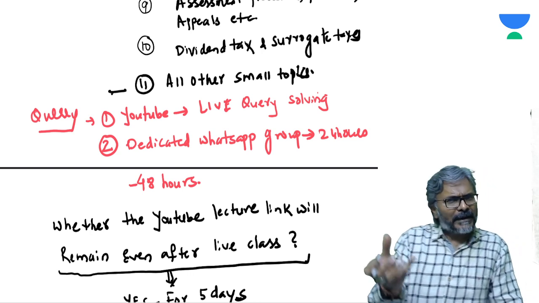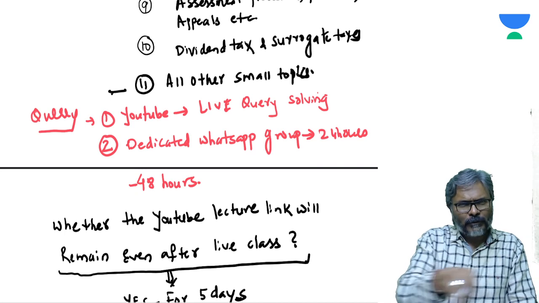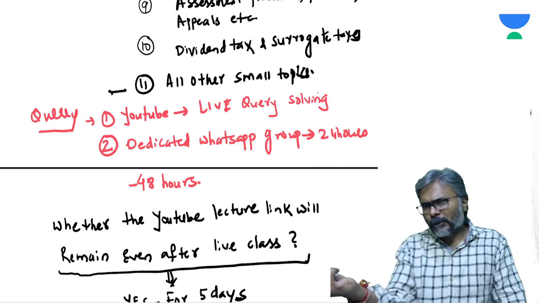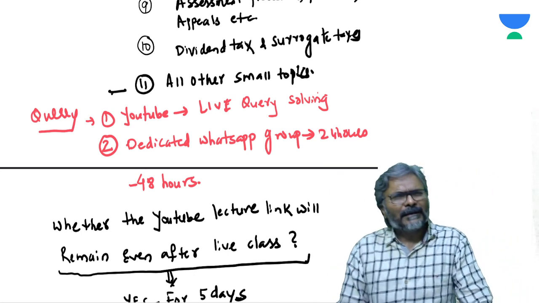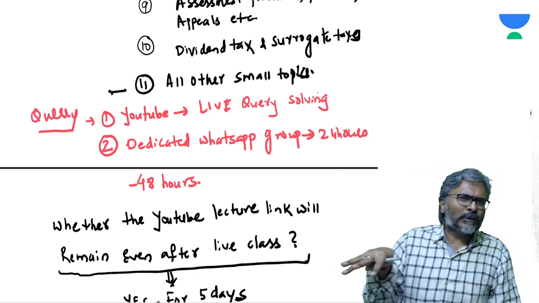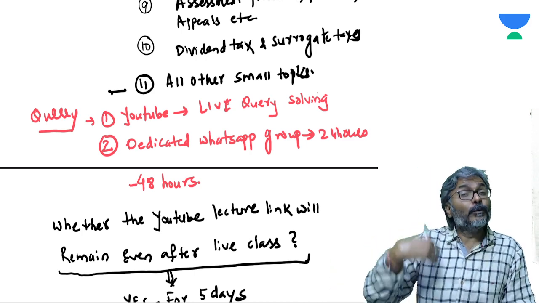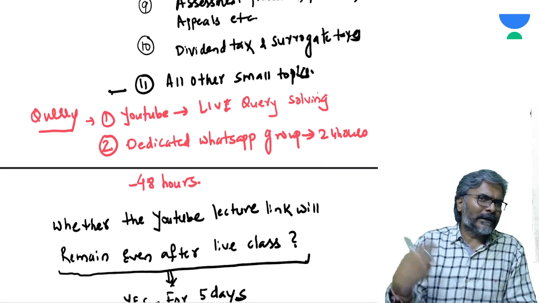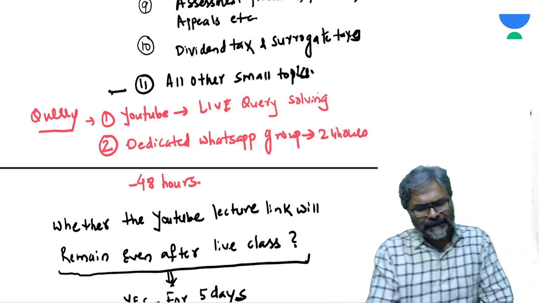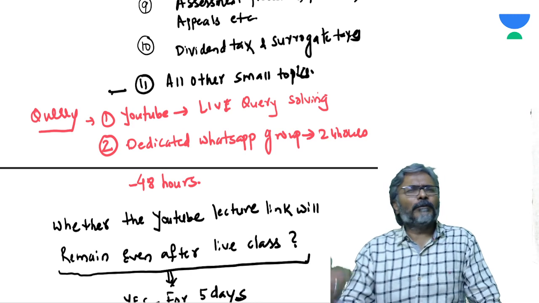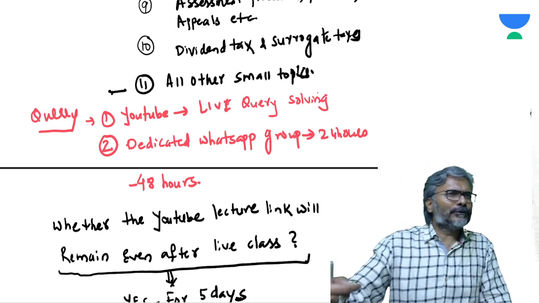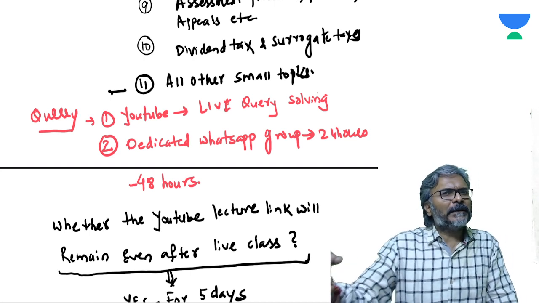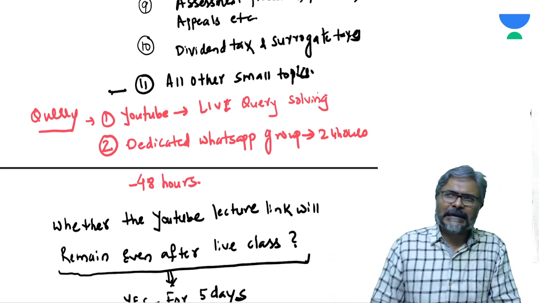However, we are making a dedicated WhatsApp group, the link of which you will find in the description box. In that also you can put up your query. Administrative queries, my team will handle, but the queries which have to do with the subject, I will be the one answering. Please allow me 24 to 48 hours to address those queries. That is how the WhatsApp group will be created. Obviously, we will try to have a very participative approach. Even other students can definitely answer the query.